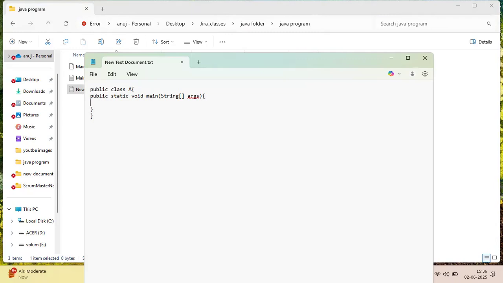Now I want to print something. For printing something, there is a print statement, that is System. System is a class which has readily available logic, dot out dot. In the System class, there is a println method which basically prints the things which you write. The backend logic is written inside. Println is a method, System is a class, and this method prints the things.